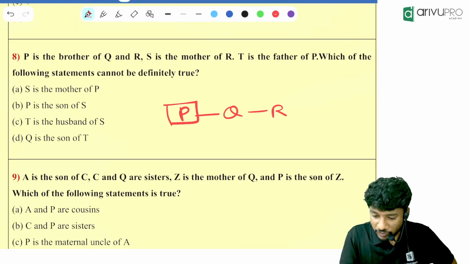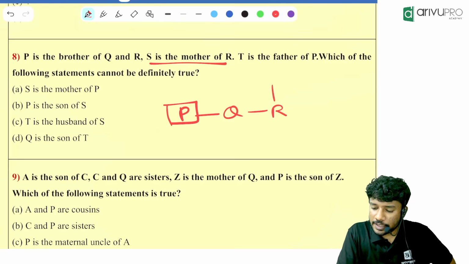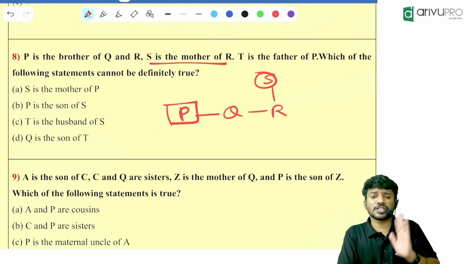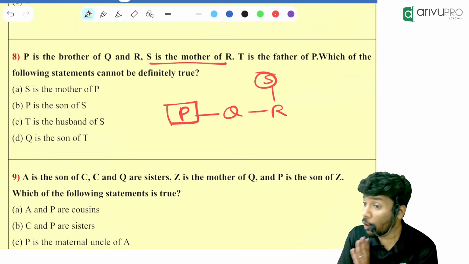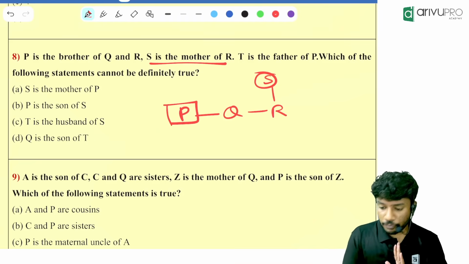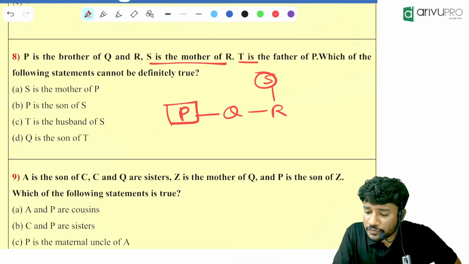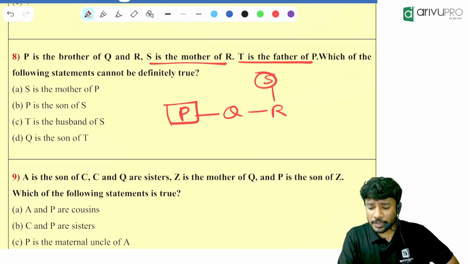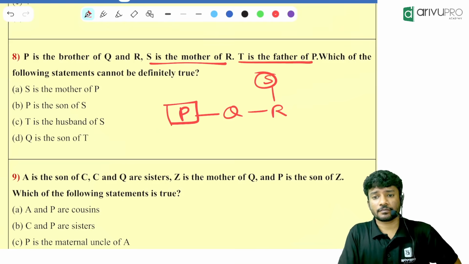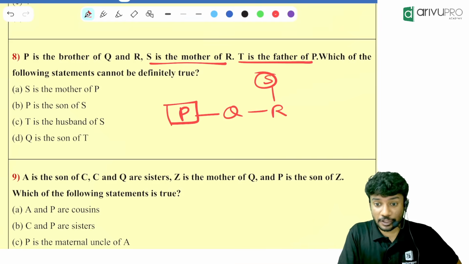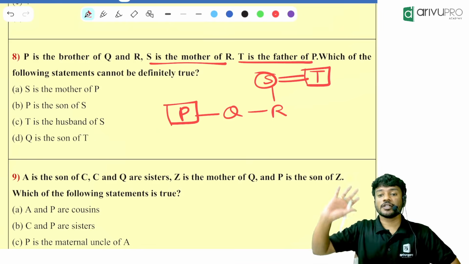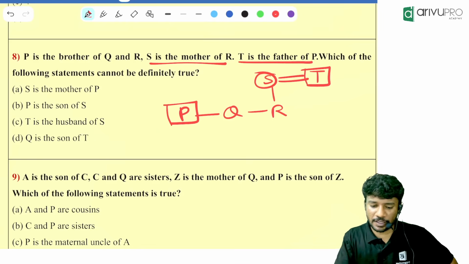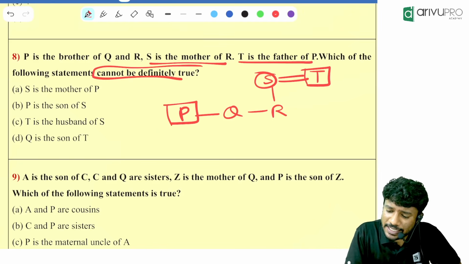P's gender is revealed. S is the mother of R. In the upper generation S will be there, and S is the mother of R as well as Q as well as P. All of them are the children of S. Then, T is the father of P. T is the father of P means where will be the position of T? Upper generation, but married to S? T is the father of P means T will be married to S because all of them are children of S. Got it?